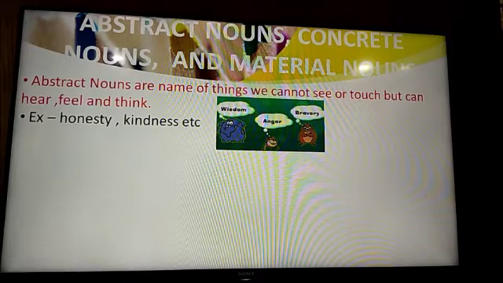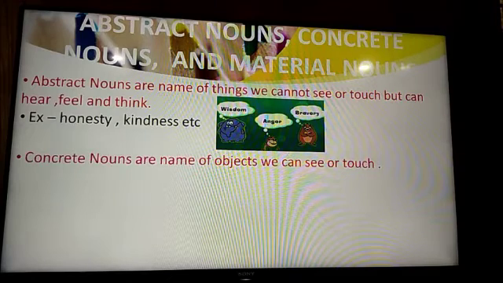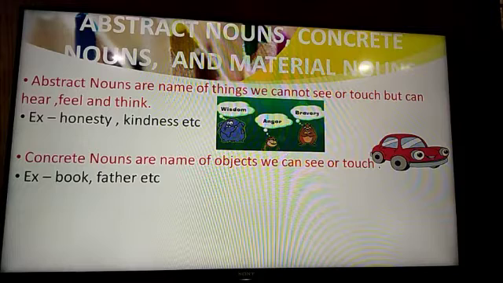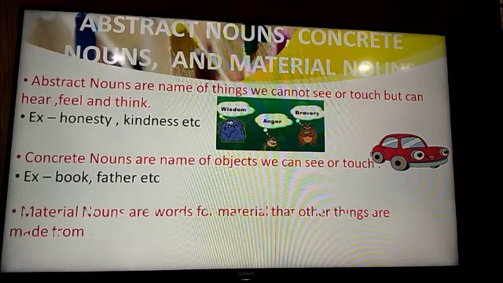These are abstract nouns. Concrete nouns are the names of objects we can see or touch. So all the objects we can see or touch are concrete nouns. Similarly, all the nouns except abstract nouns are concrete nouns. Next, we have material nouns. Material nouns are the words for material that other things are made of.